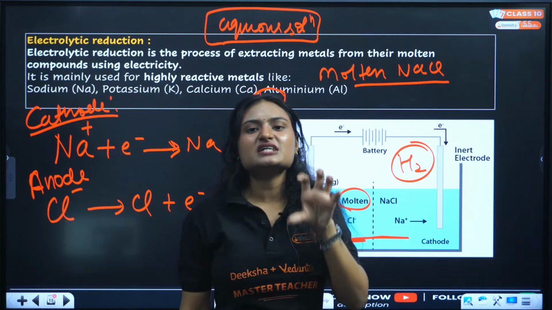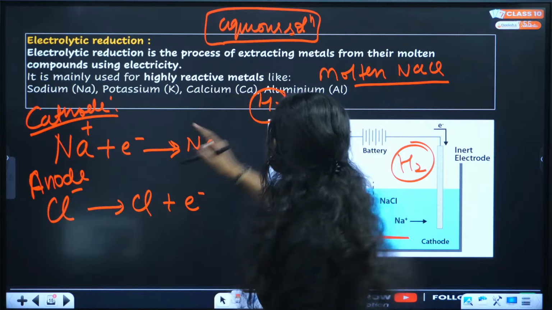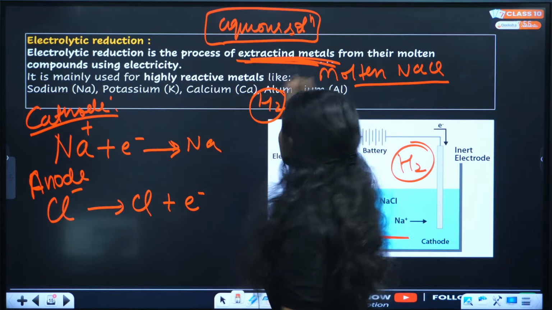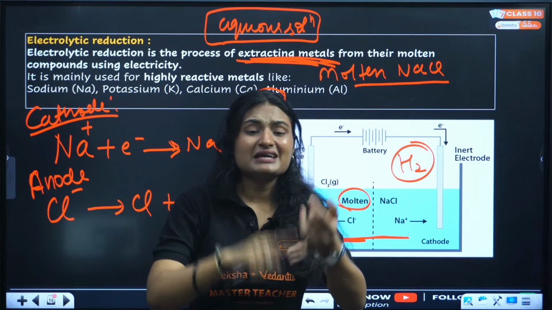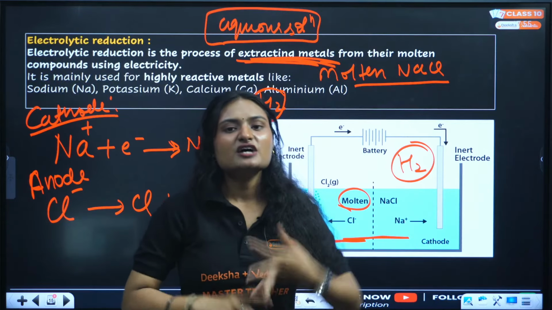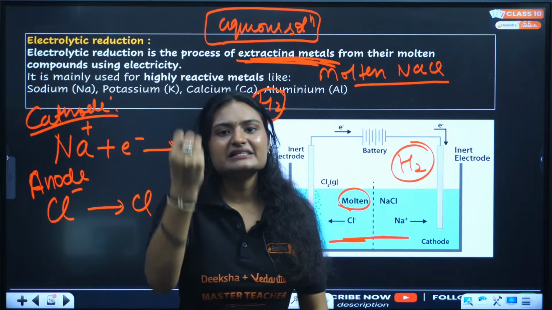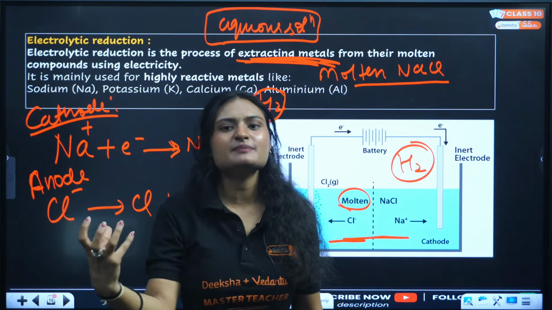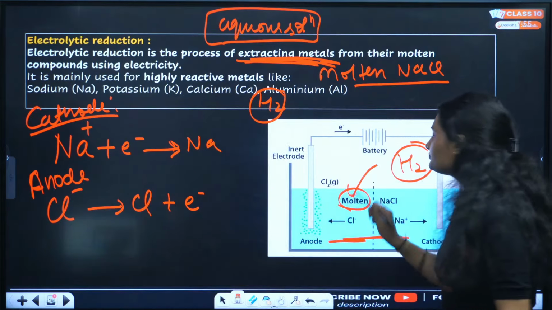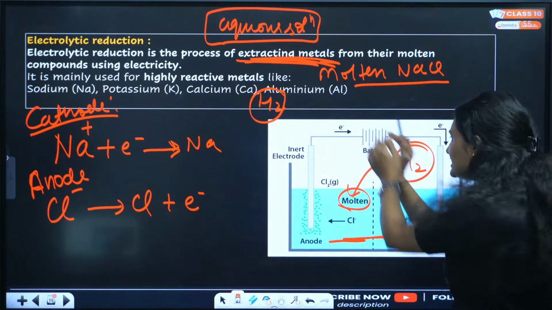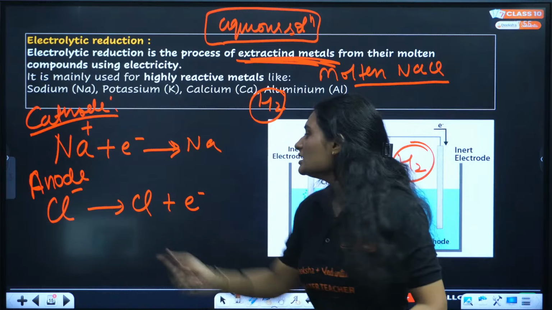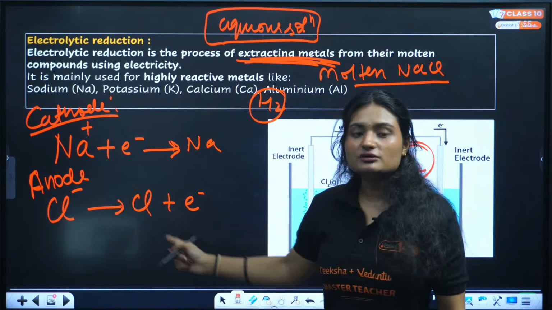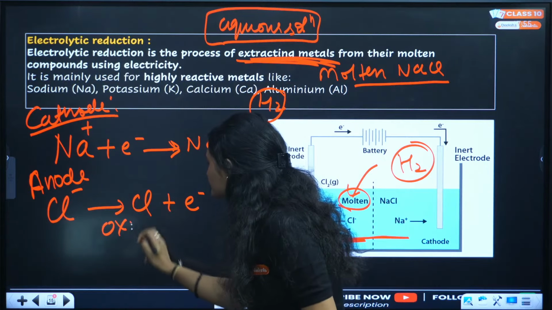This process is done to extract metals. Remember, extract metals. Normally, we use it for highly reactive metals like aluminum, calcium, sodium, potassium. We take a chloride. We melt it till its melting point. Once it's melted, we put it in this electrolyte. Then we pass electricity through it. What happens when you pass electricity through it? Cl negative will lose its electron. This process is called oxidation.